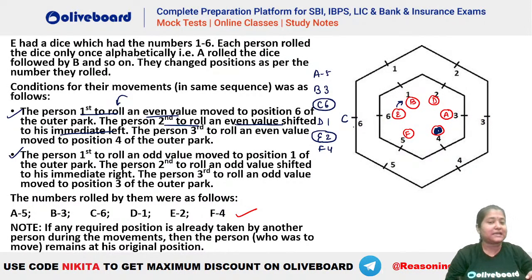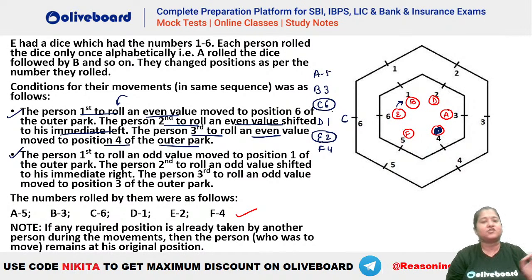Okay. After that, let's check what is given. The person third to roll an even value moves to position number 4 of outer part. Theek hai, ek baar phir se dekho yahan par kya bola hai. Isme bola hai the person who is rolling the second number, right? The person who is second to roll an even value. Pehla even kisne roll kiya hai? You can see A B C D E F, is sequence mein roll kar rahe hain. So who is the first person to get an even value out of the 6 people? That is your C.